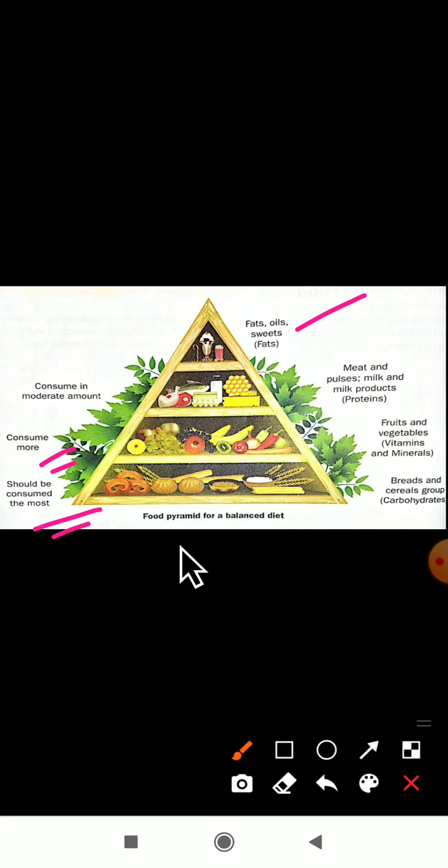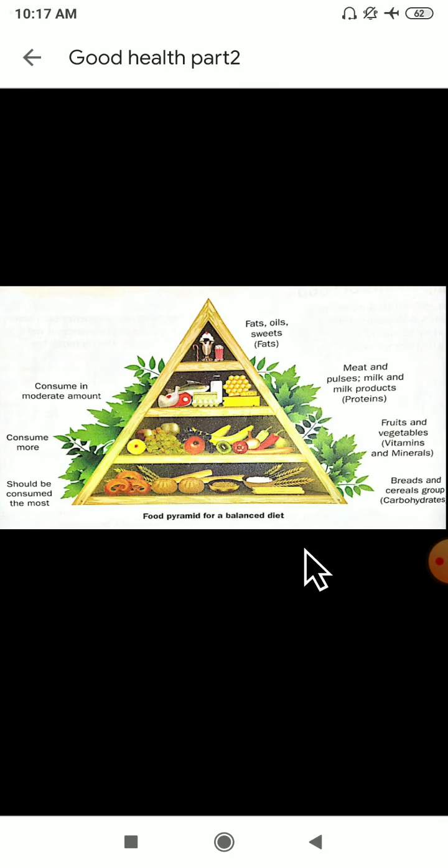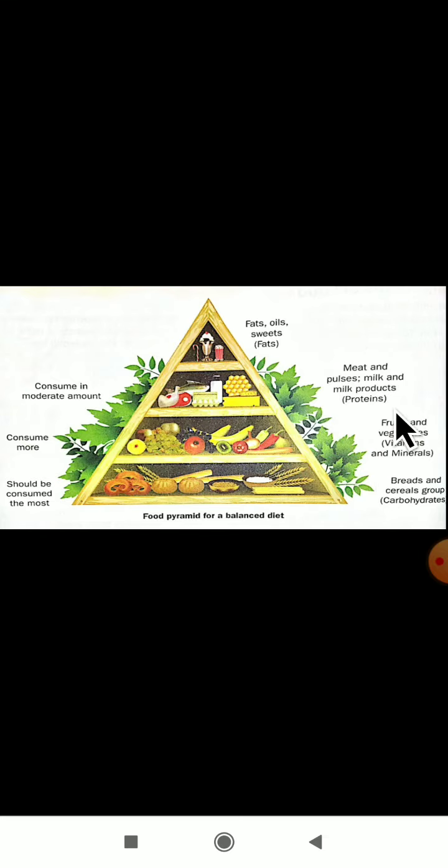See here, bread and cereal groups are nothing but carbohydrates. You have to consume them the most. Then vitamins and minerals you have to consume more. The next one, proteins you have to consume in a moderate amount. Then fats and oil you have to consume less. In this manner, if you follow the food pyramid, then your diet will be good.